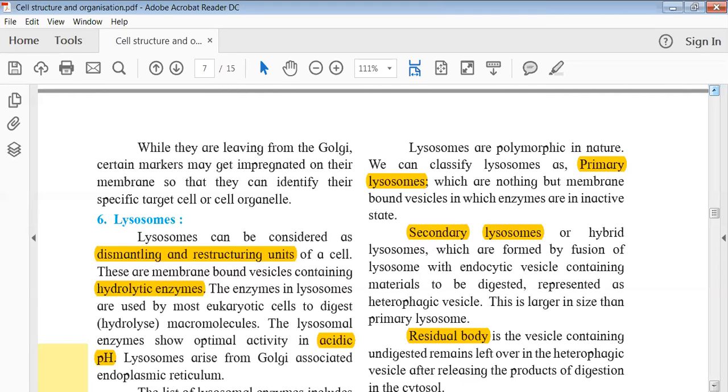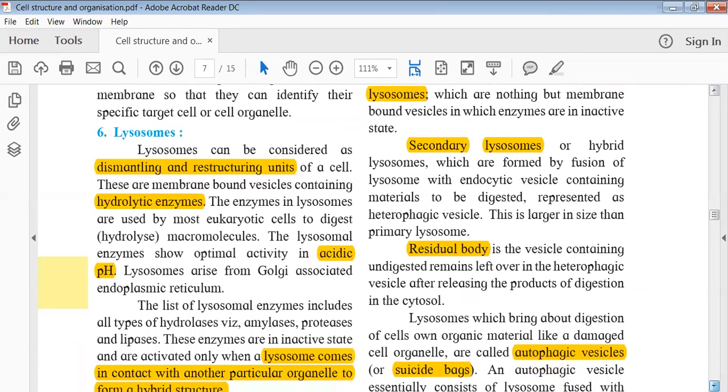Okay, प्राइमरी में क्या होगा, it is just a membrane bound vesicle जिसके अंदर enzymes हैं, but the enzymes are in an inactive state. सेकेंडरी में क्या होगा, the lysosome is actually fused with some kind of vesicles and it forms a typical hybrid structure, and that's why the secondary lysosome is also called hybrid lysosomes. And as we know, अगर वो किसी के साथ hybrid बना रहा है या फिर कुछ fusion कर रहा है, obviously the ultimate size of this particular lysosome is larger as compared to the primary lysosomes. Okay, so this is a basic difference between a primary and a secondary lysosome.